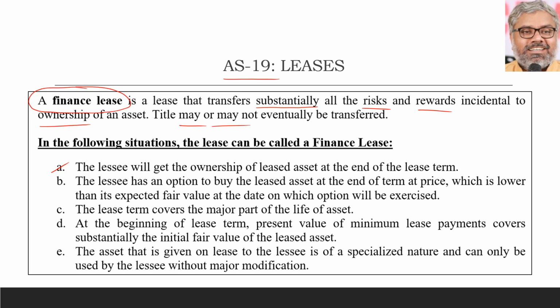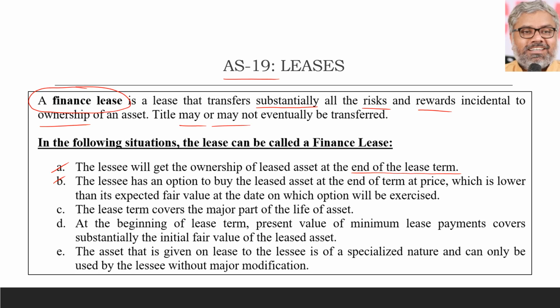First point, the lessee will get the ownership of the leased asset at the end of the lease term, if that is the case according to the agreement, which is the lease agreement. After the end of the lease term, the lessee will get the ownership of the leased asset. If that is there in the agreement, that can be called as a finance lease.